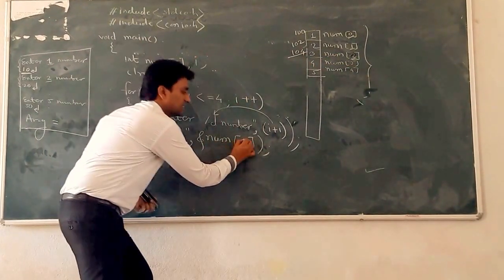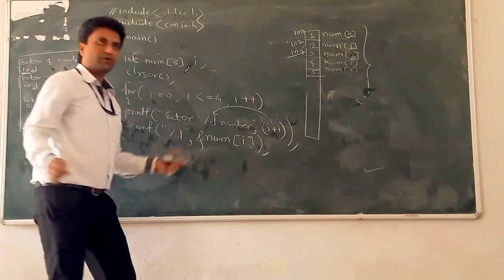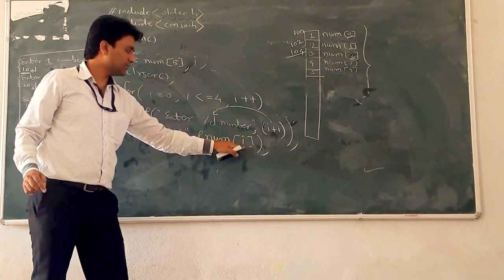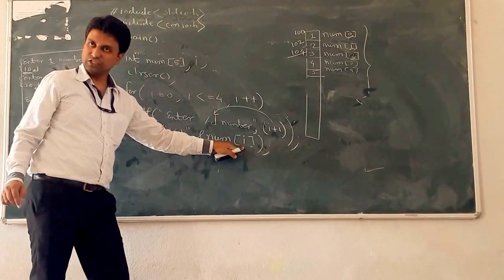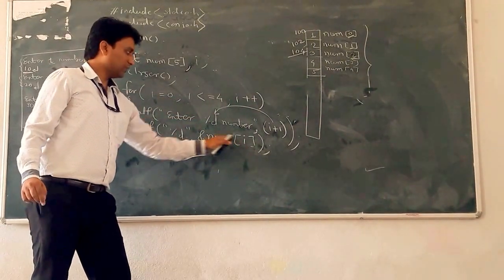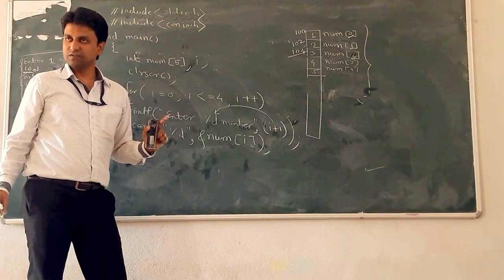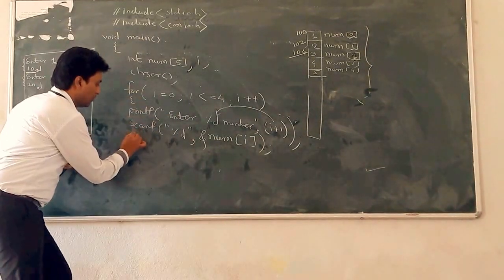So there must be a variable. You have to write a variable here. What is the variable? I. So the first time the index is 0, so the first number is stored at num of 0. For loop.